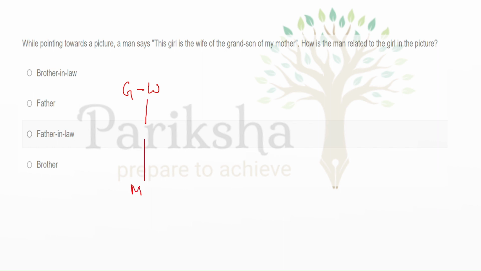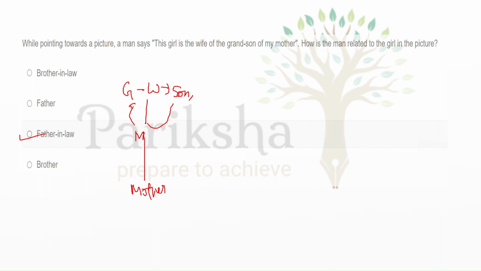A mother is here, the man is here, and she is the wife of this man's son. So how is the man related to the girl in this picture? The man and girl's relation will be father-in-law. The man will be related as father-in-law.